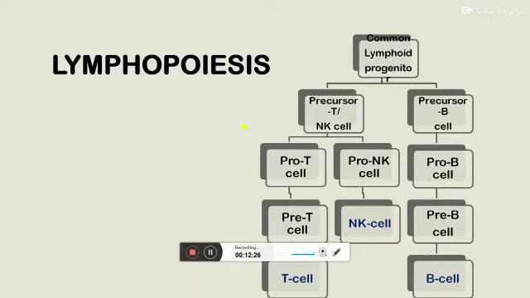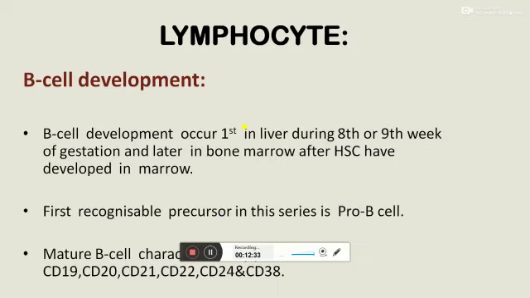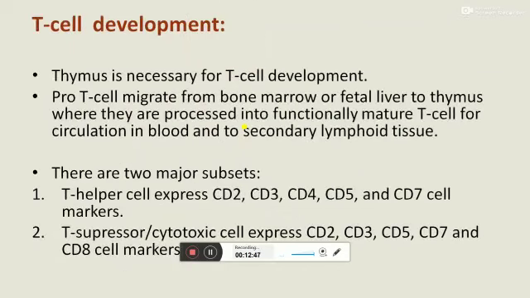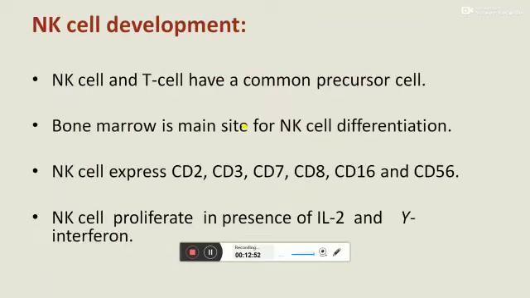Lymphopoiesis occurs from common lymphoid progenitor cells, and from these, T cell, B cell, and mature NK cell are formed. B cell development occurs first in the liver during the 8th or 9th week of gestation, and later in the bone marrow after hematopoietic stem cells have developed in the marrow. T cell development occurs necessarily in the thymus. NK cell and T cell have a common precursor cell. Bone marrow is the main site for NK cell differentiation.